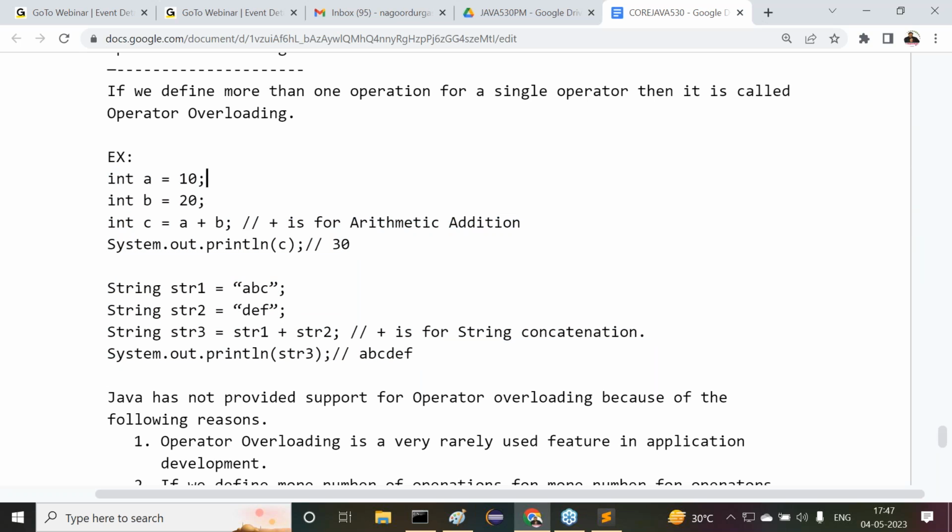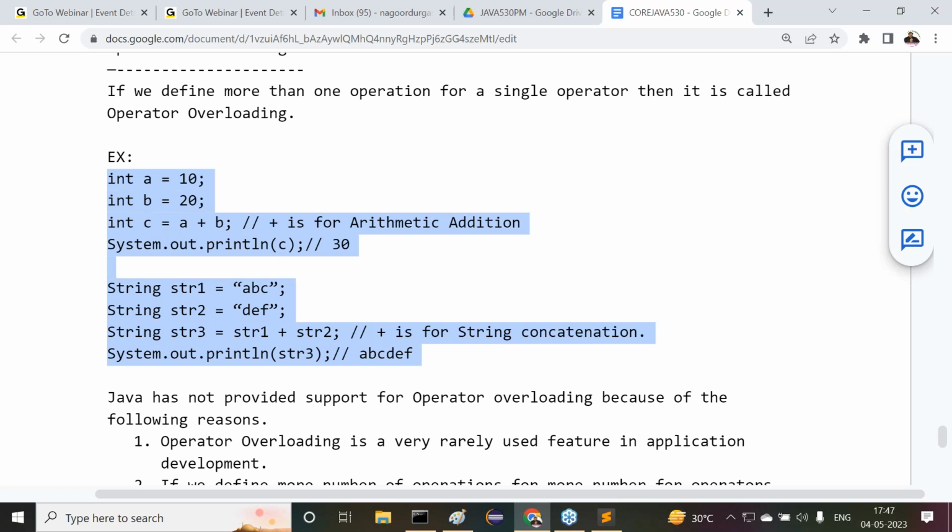So if this code is possible in Java, how can you say operator overloading is not possible in Java? This code is representing operator overloading. How can you say operator overloading is not possible in Java once this code is executable in Java? That's a point here actually. All of you are getting my question or not? The question is very clear. This code is representing operator overloading and this code is executed in Java.